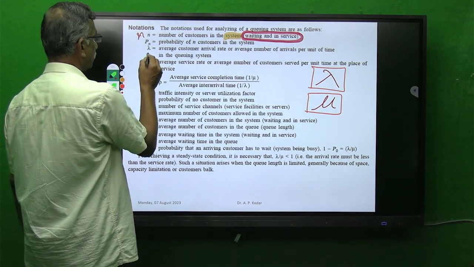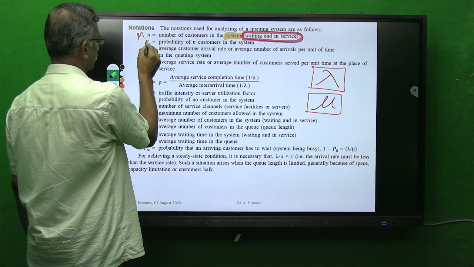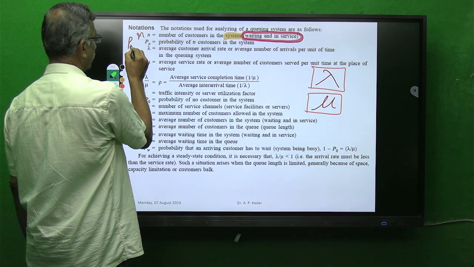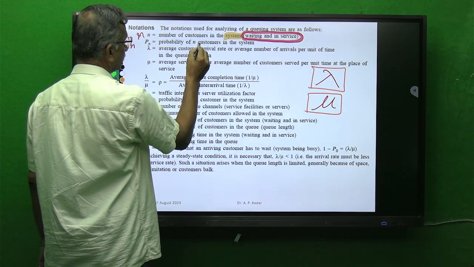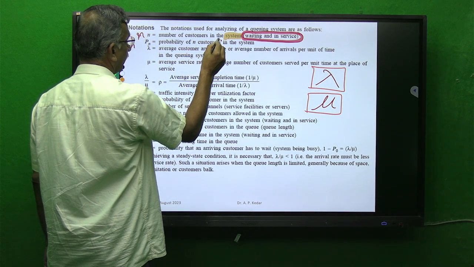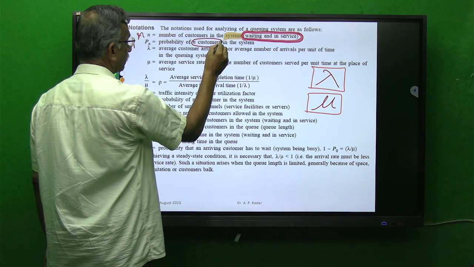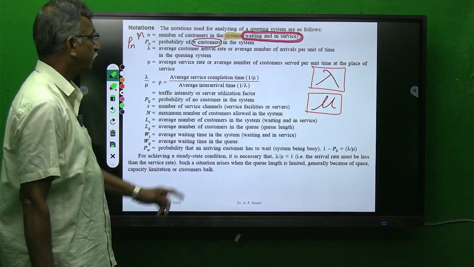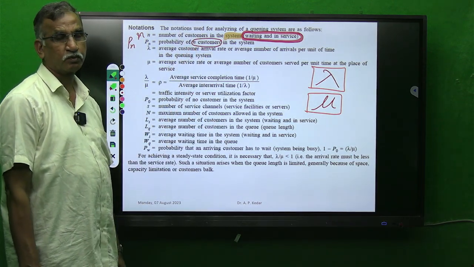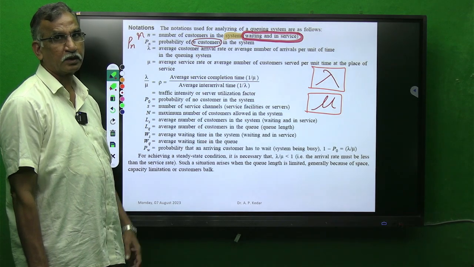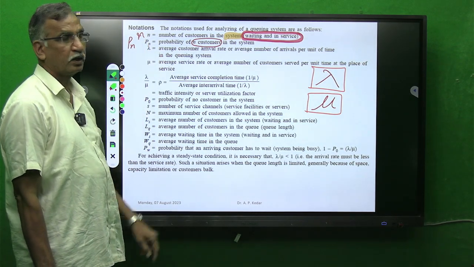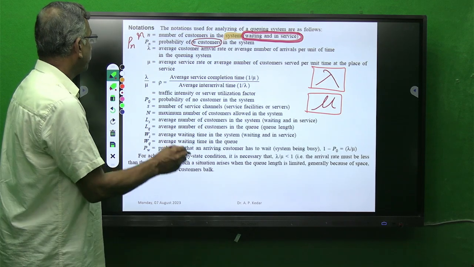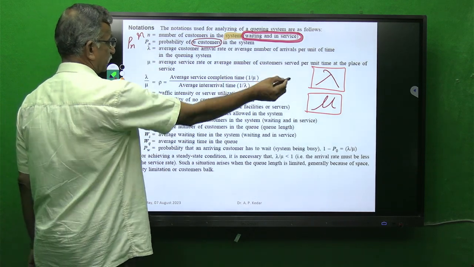The second parameter is P of n. P stands for probability. Probability of n customers in the system. Suppose we are interested to find the probability that there are 3 customers in the system, then we use the notation P3, that is Pn with n equal to 3.